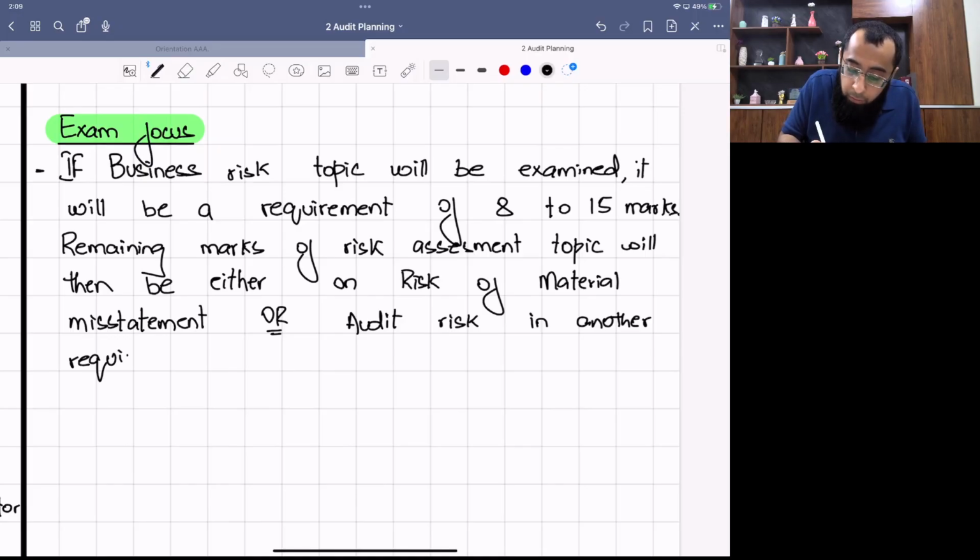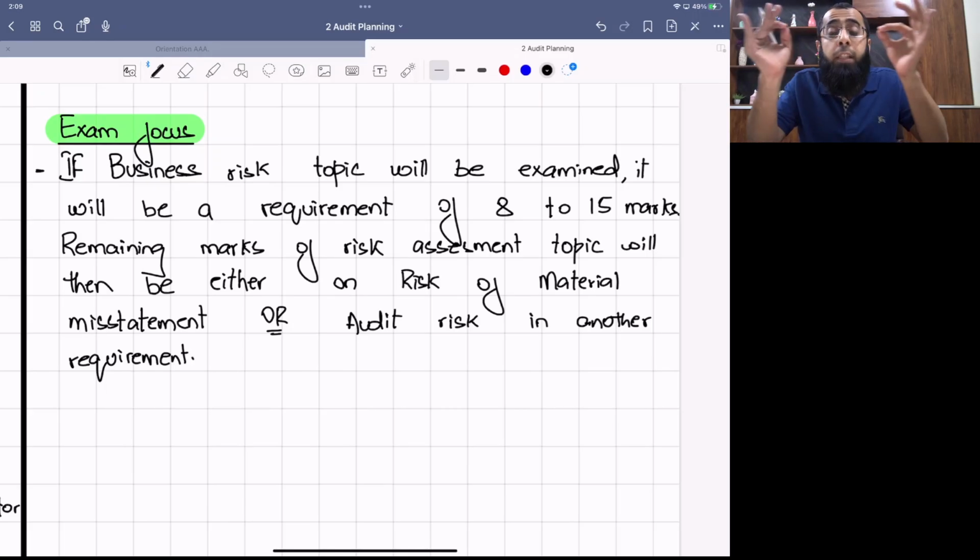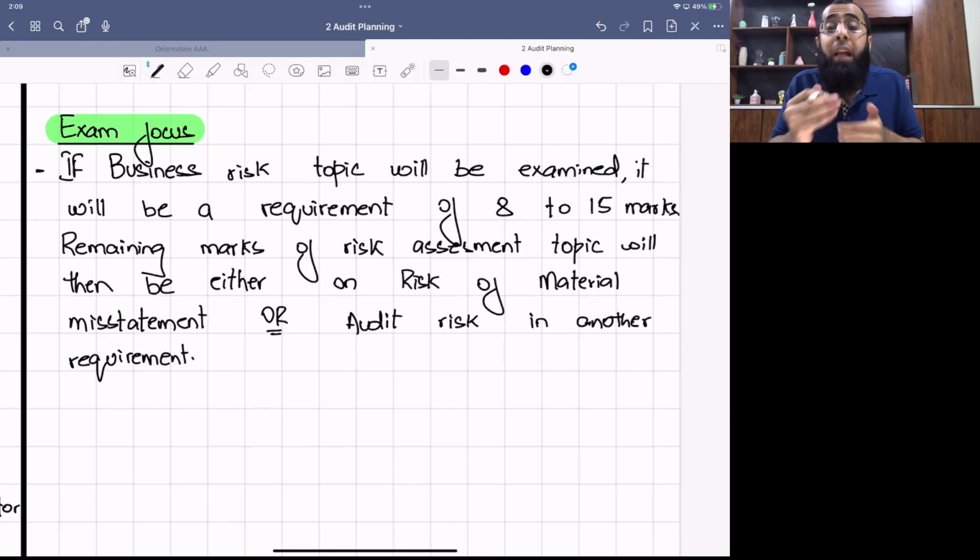Now, when you talk about your triple exam, if we further explore our exam focused discussion, see, you will never be asked for rote learning or to use your learning topics. You will always be provided with a scenario in your exam, and you will have to evaluate the scenario. Like, you will have information relating to a client, and you have to evaluate business risk from that information. The examiner will never ask you a requirement like explain business risk. Rather, at AAA level, you will have a complete scenario of like 4 or 5 pages, and you have to evaluate the business risk from that scenario, which are relevant to client's information.